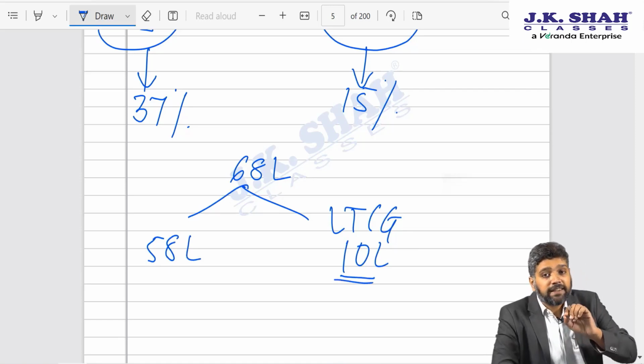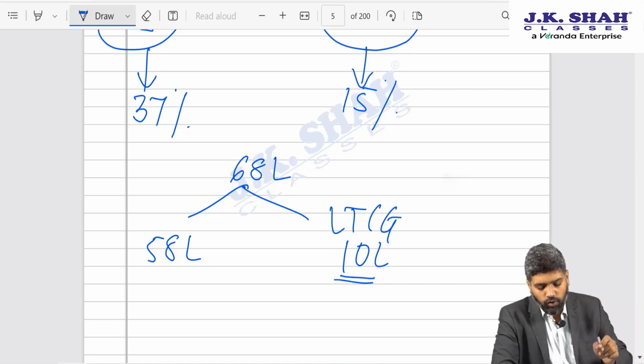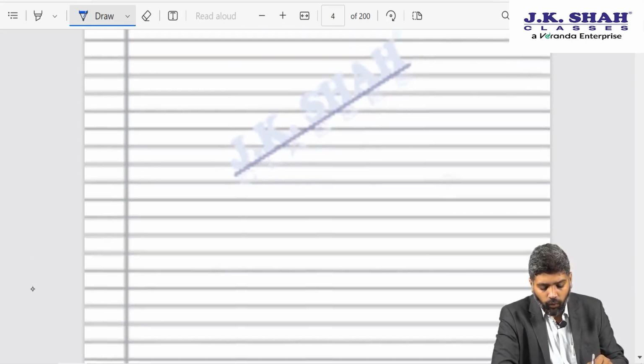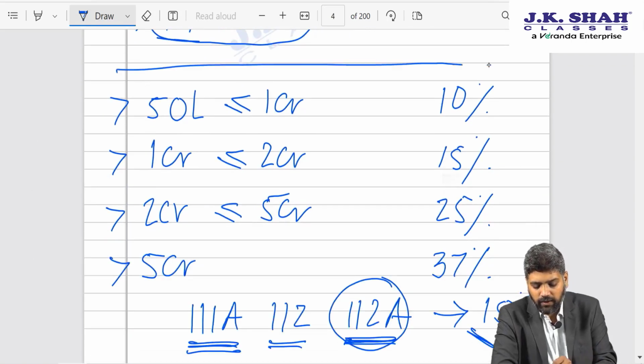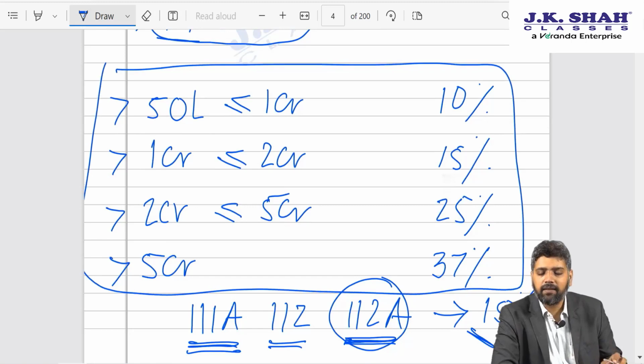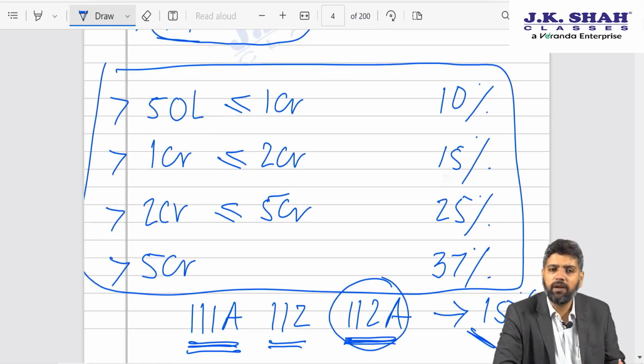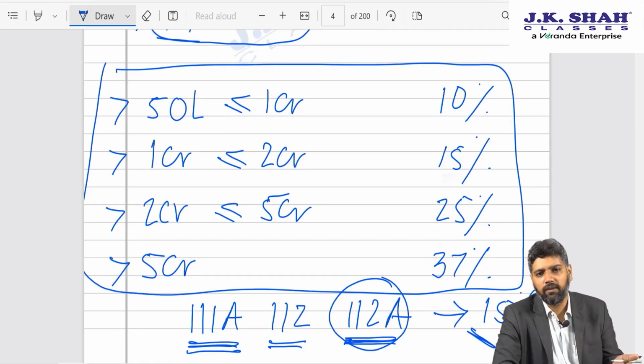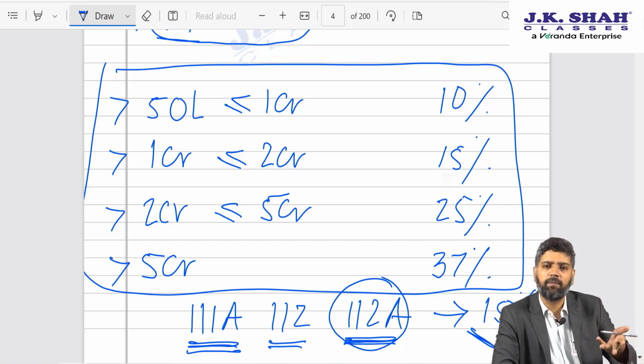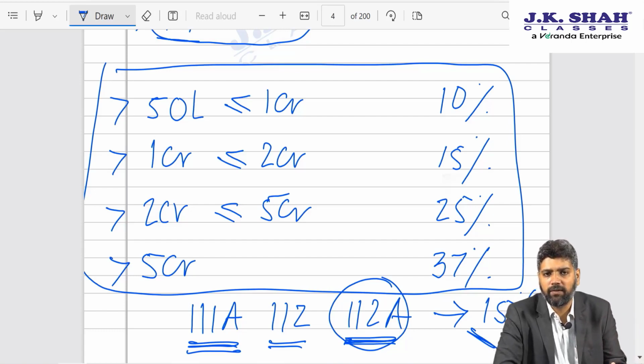See, I said maximum surcharge is 15%, maximum. So first I need to check as per the table given above, what surcharge is getting applied on this income. If that surcharge is not exceeding 15%, then there is no problem at all. Because as it is, the assessee says up till 15% I have no problem in paying surcharge.